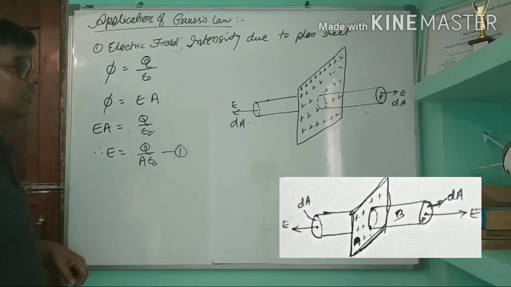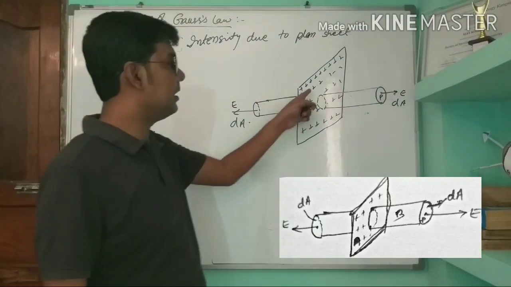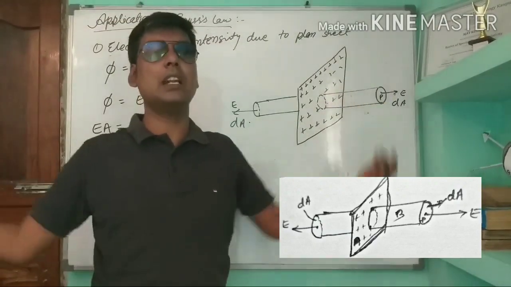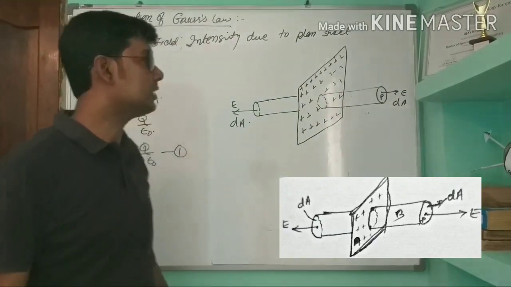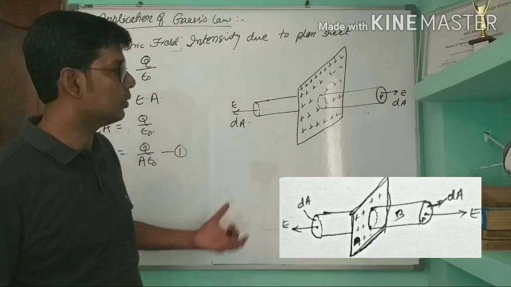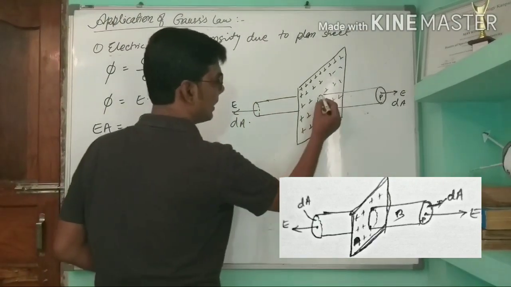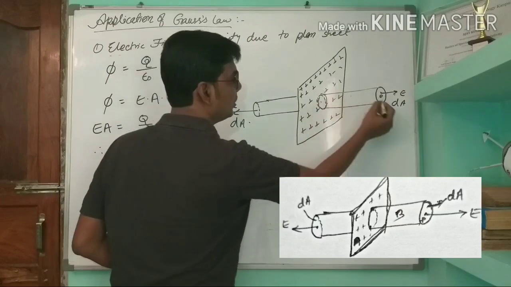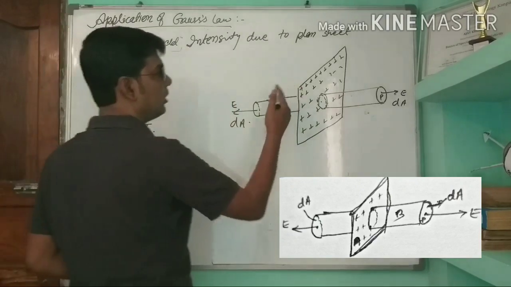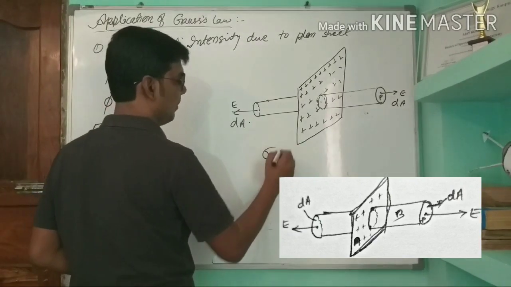Now see, we consider a plane sheet, a very large sheet, so it has infinite area. So we cannot calculate that much. That's why we took this much area, and due to this we calculated here. So suppose the charge density per unit area is sigma.